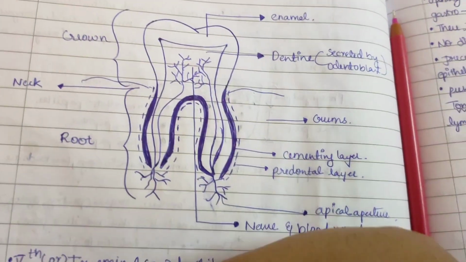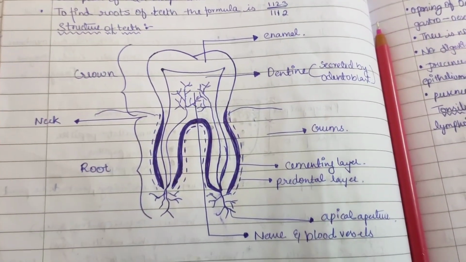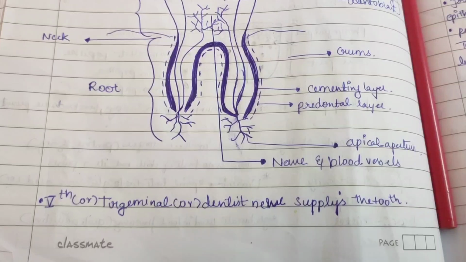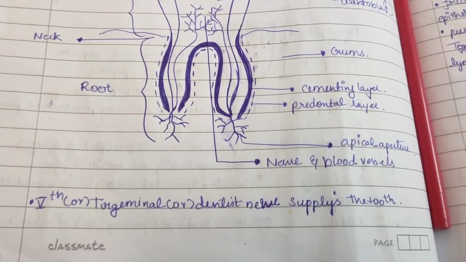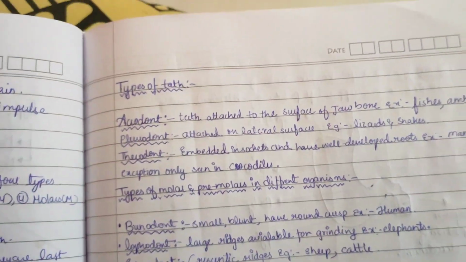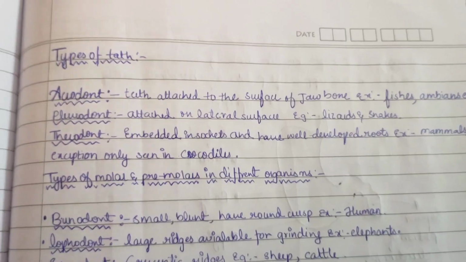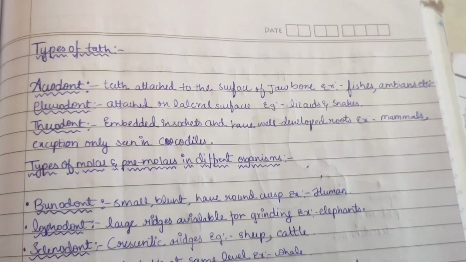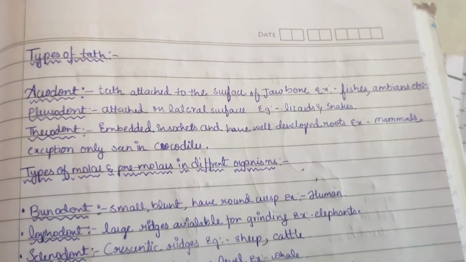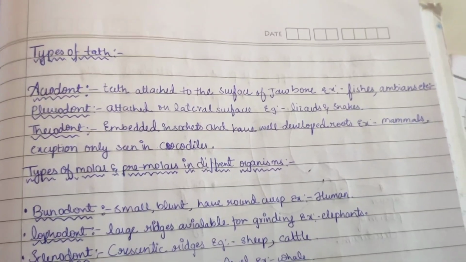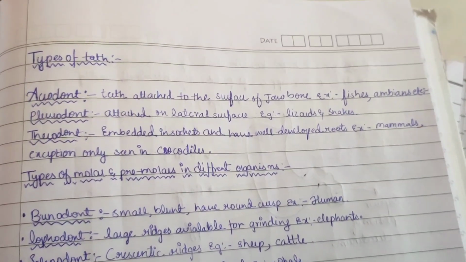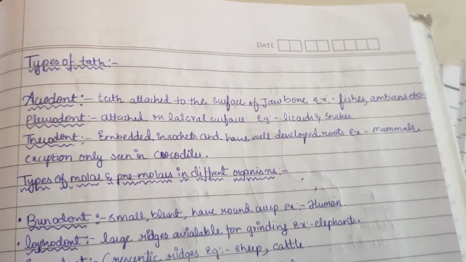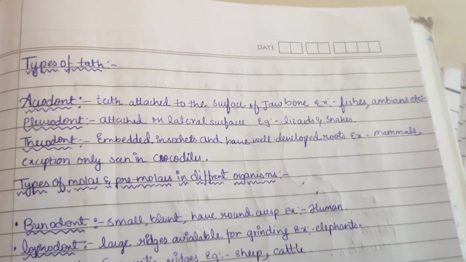Now the structure of teeth, here you can see the structure of teeth. Then the fifth cranial nerve or trigeminal nerve supplies the tooth. Types of teeth. First is acrodont: teeth attached to the surface of the jawbone. Example: fishes, amphibians, etc. Then pleurodont: attached to the lateral surface. Example: lizards, snakes. Then thecodont: embedded inside sockets and have well developed roots. Example: mammals. Exception, it is seen in crocodiles.